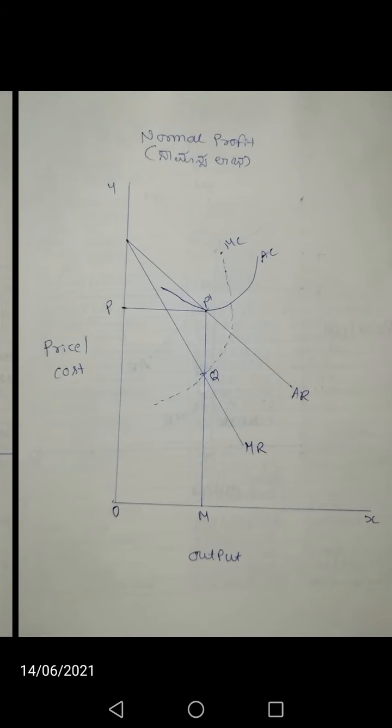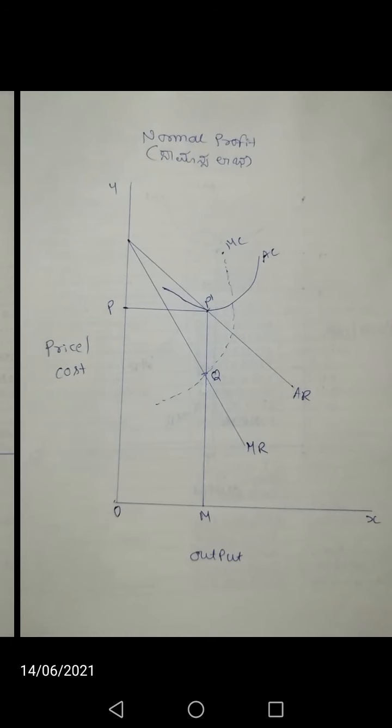And if the industry incurs loss in the short period, some firms exit the industry. As a result supply reduces, price increases and all existing firms in the long run enjoy only normal profit. So even in a monopolistic market, in the long period all firms in a group enjoy only normal profit, no excess profit, no loss. Excess profit, loss and normal profit are valid only in a short period. In the long period, all existing firms earn only normal profit.